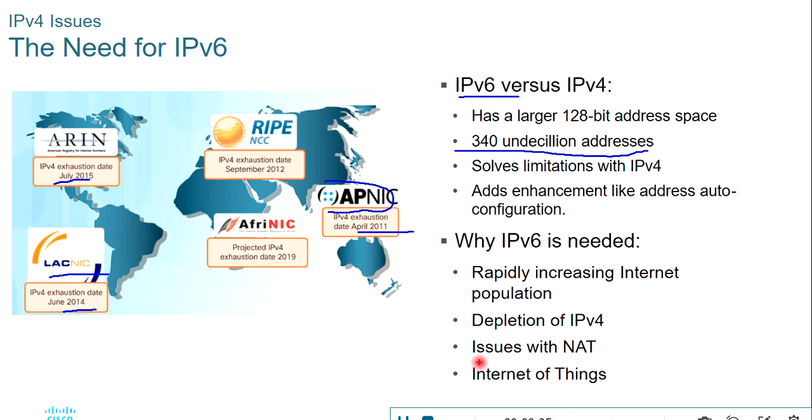Now there are some issues with NAT in IP version 4, which are also solved by IP version 6. The issue is that when a source tries to communicate with a destination, the packet's source address gets translated to the public IP address. We are already familiar with that. The source private IP address gets translated to the source public IP address, which hides the real IP of the source. So this problem gets solved by IP version 6. And how? Because in IP version 6 there is no technology like NATing, since IP version 6 already has large IP address space, so we don't need NATing-like technology there.